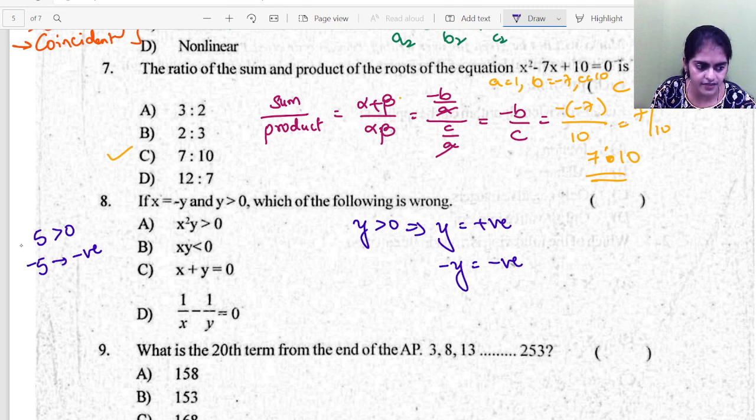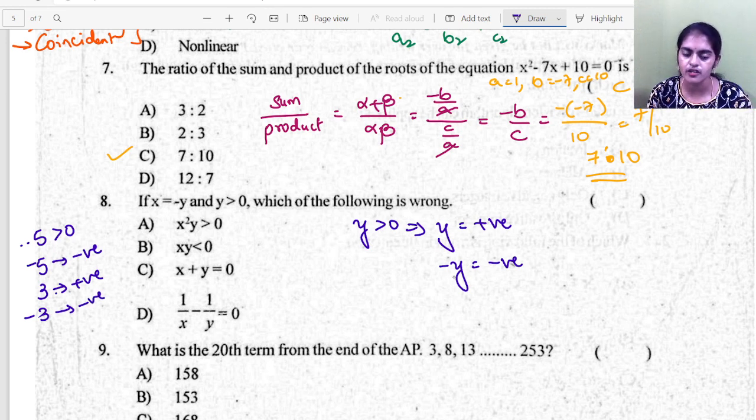If you assign a negative sign to a positive number, it will be negative. So 3 is positive. If I assign a minus sign to this 3, it will become negative. Did you understand? Y is positive, so if I am assigning a minus sign to y, it will become negative. So x is equal to minus y. Minus y is negative. So can I say x is also negative?